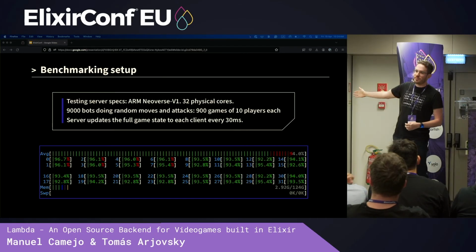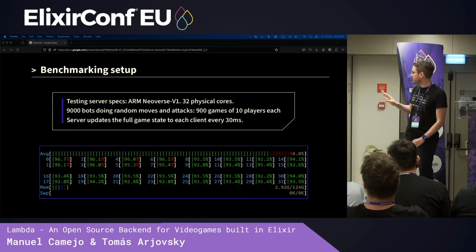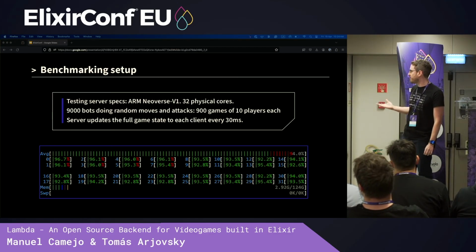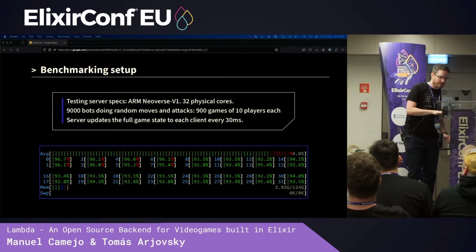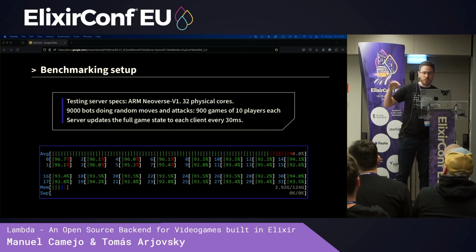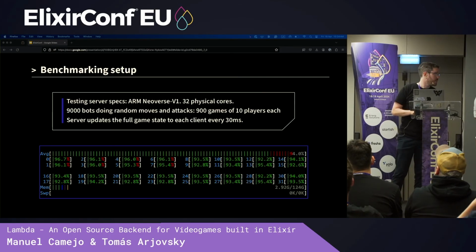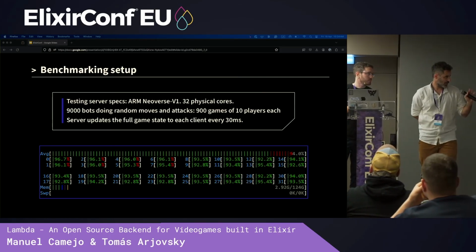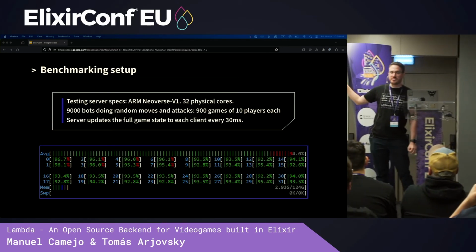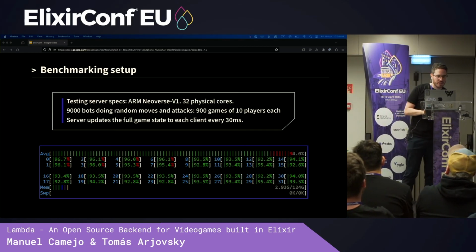And this is the state of our server according to HTOP. So it's at 95, 96% of occupation per core. It's not in red, that's good. And we need to see if this is working. So what we did was, outside of the servers not crashing, an application not crashing, which is just like the basic check we wanted to do, we also wanted a sanity check of how does this impact playability. I'm sorry, let me emphasize, 9,000 clients, it's a lot. Yeah, for a live game, right? Because if we are just managing a REST API, it wouldn't be very impressive, but with a live game, a little bit more. So this is what we did.